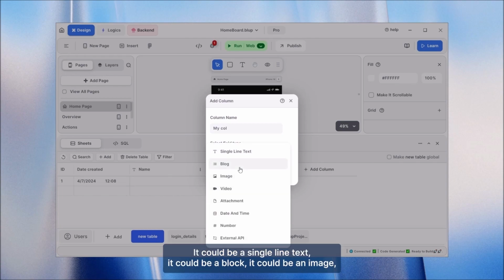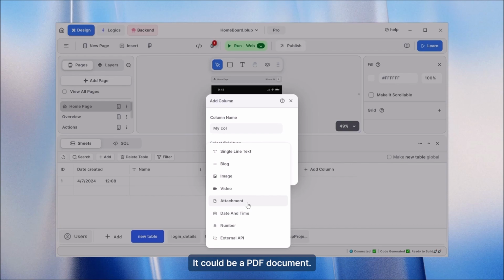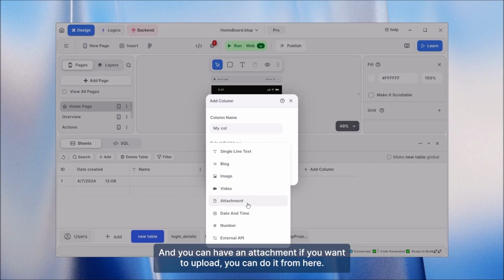So field type could be multiple types of field. It could be a single line text. It could be a blog. It could be an image. It could be a video. It could be an attachment, any file. It could be a PDF, document, any kind of attachment. If you want to upload, you could do it from here.